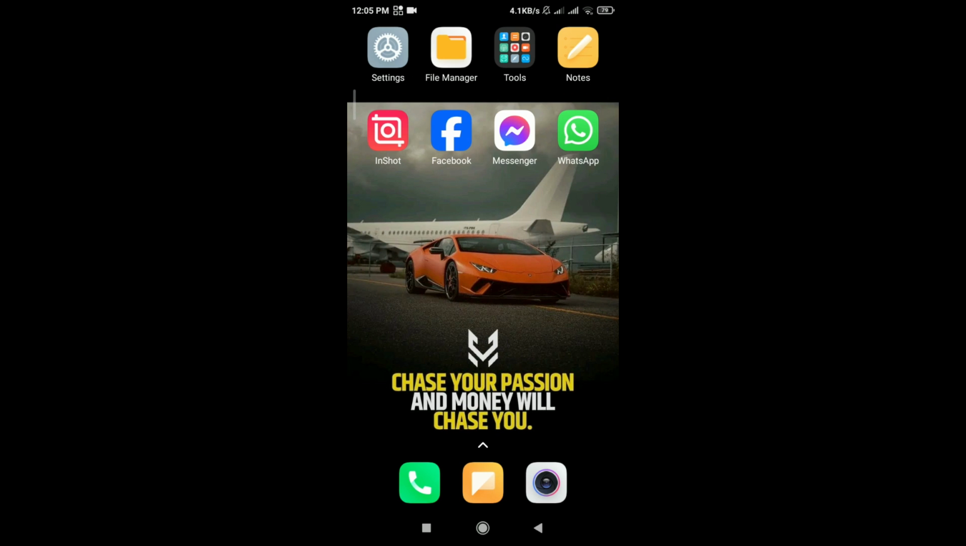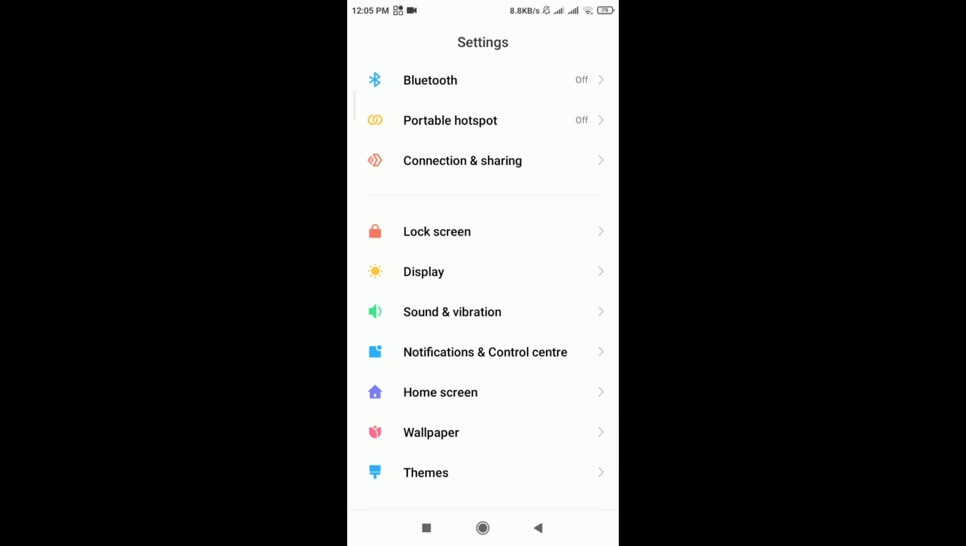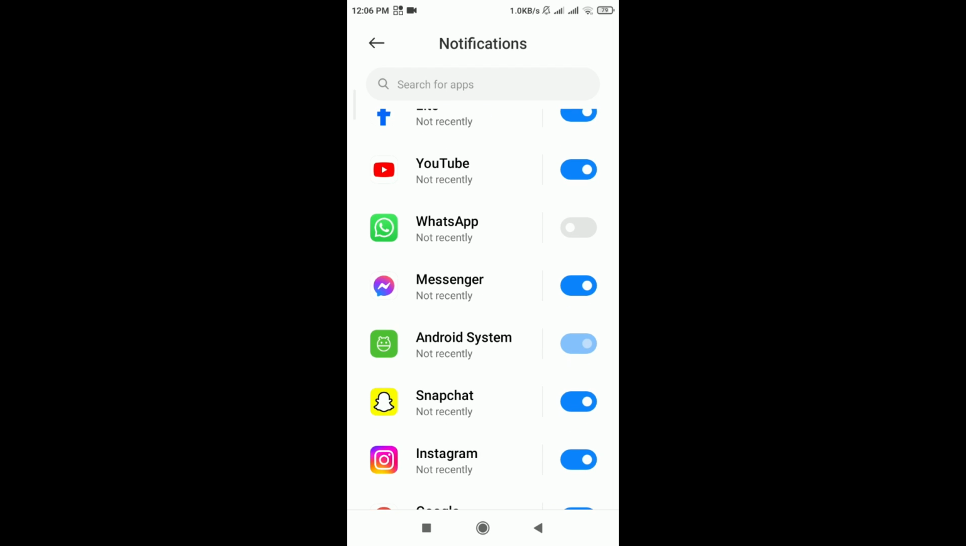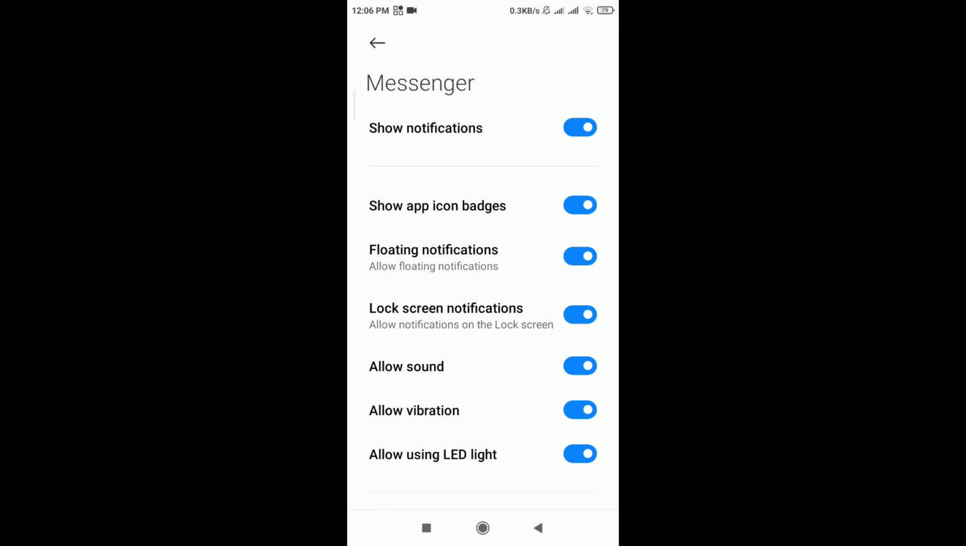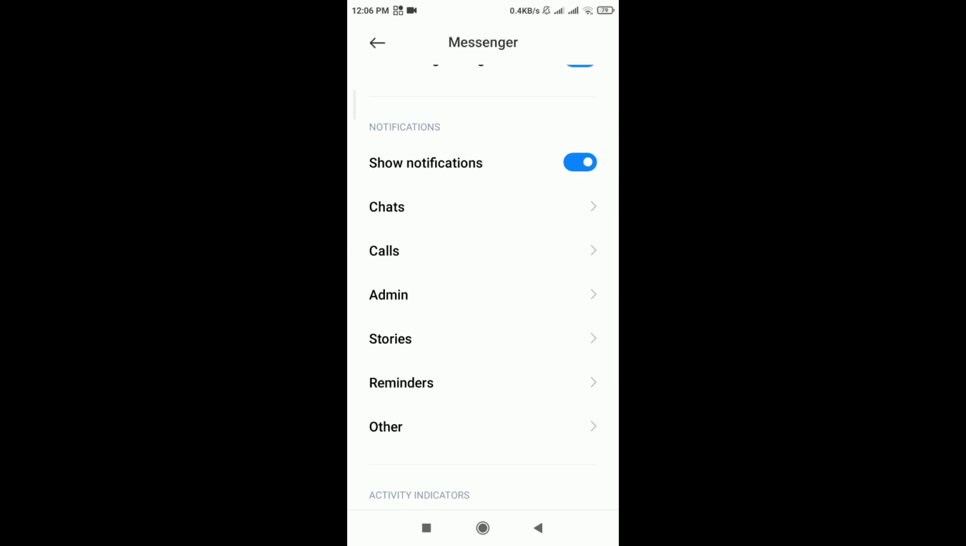The next thing you can try out is head over to the settings of your phone, scroll down and tap on notification and control center. Tap on app notification, scroll down and tap on Messenger. Make sure that notification is turned on. If you scroll down, you will see an option for chats and calls. Make sure that the sound option is also turned on for calls and also for chats.